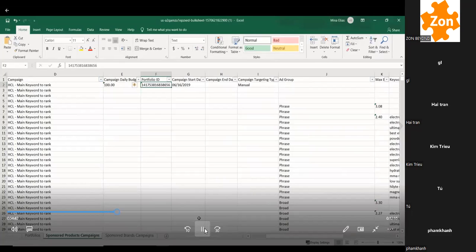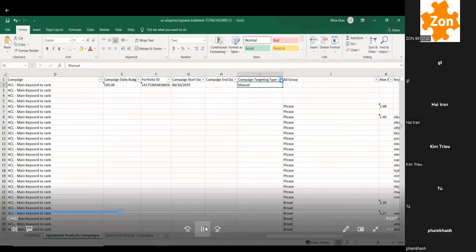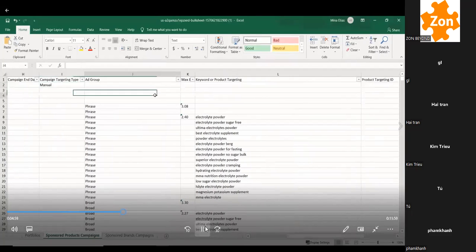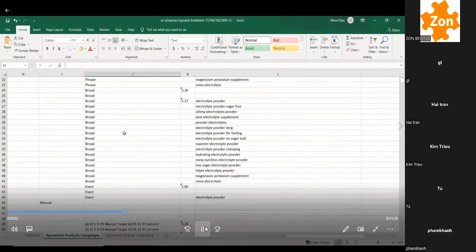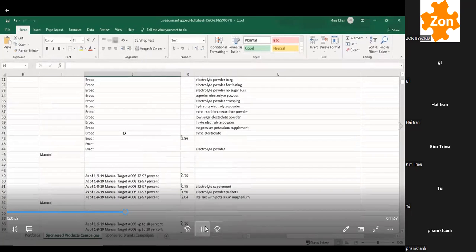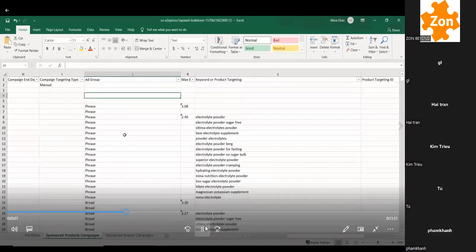Campaign start date, that's nothing that you have to touch, it's just information there. Campaign end date, if you happen to want to end a campaign. Campaign targeting type, so again right here you have auto and manual, the two targeting types that you have. Ad group, if it's broad, phrase, it just depends on what you called your ad groups. For me, my campaigns are the same as my ad groups, so I don't touch that.